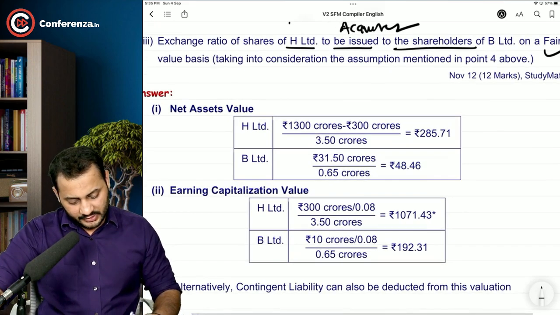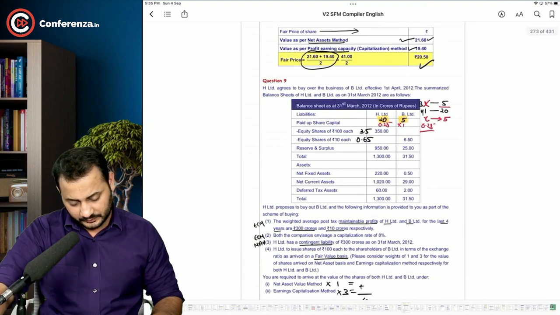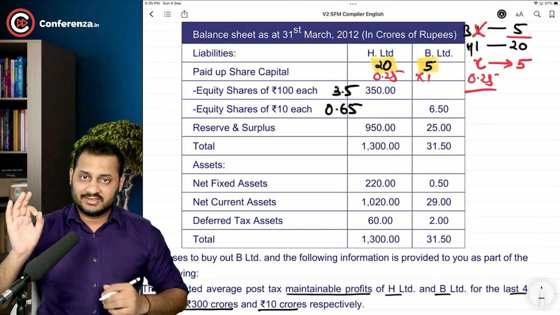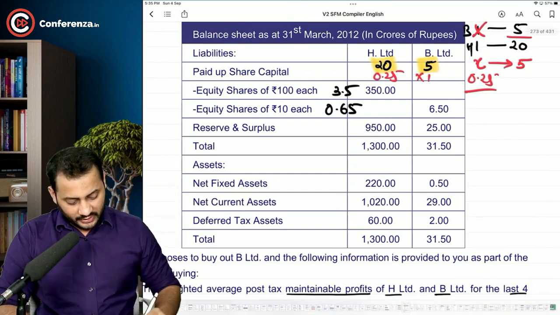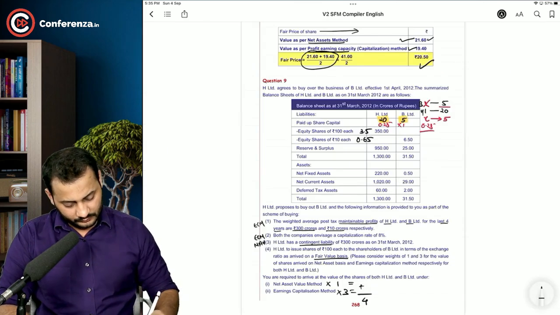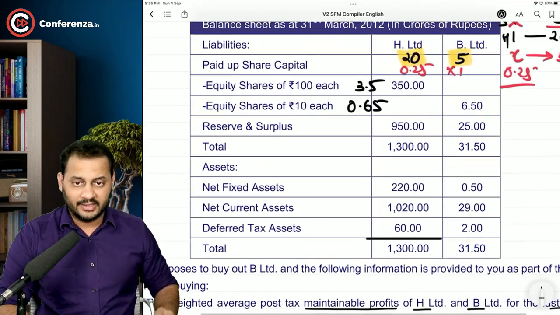Not an issue. See, let's first calculate according to the net asset value method. Net asset means total assets minus total liabilities. For H Limited, if you will see, the total asset is 1300 and there is no liability as such.